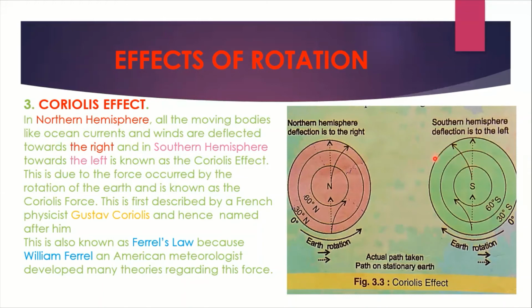This happens because of the Coriolis force, which occurs due to the rotation of the earth. This deflection of moving bodies is known as the Coriolis effect.